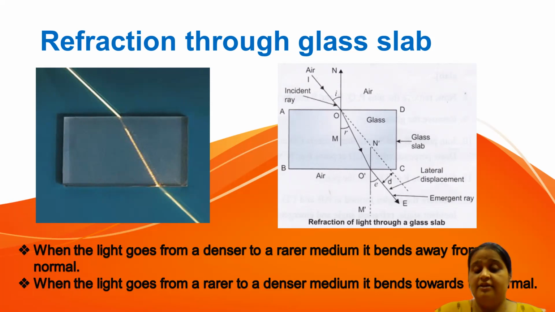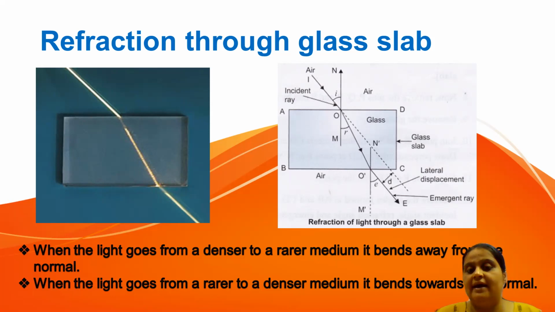So when the ray of light goes from rarer to denser medium, it will bend towards the normal, and because of that, the refracted angle will be smaller than the incident angle. Now case 2, the ray of light is passing from denser to rarer medium. Then what will happen?